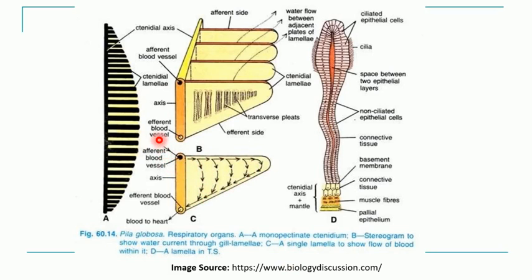The blood is received from the afferent blood vessel. It flows in this direction. At the same time, it is traveling in between, and finally it is collected and transferred to the heart with the help of the efferent blood vessel. During this flow of the blood, the actual exchange of gases will take place.